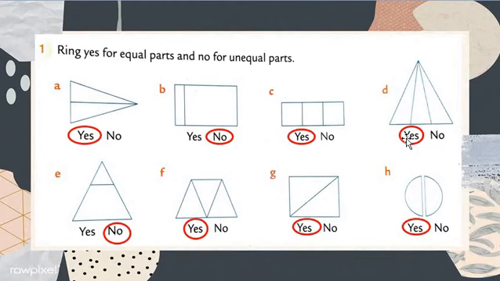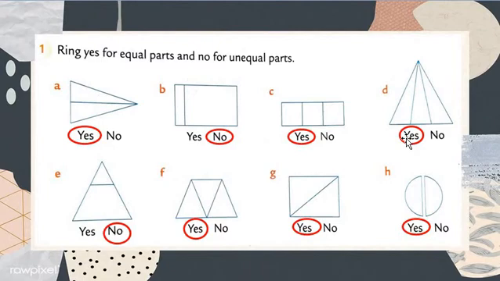Now here again comes a shape, not a rectangle, a triangle shape. Triangle shape is coming. My dear students, in the triangle shape, are equal parts there, meaning is equal space there or not? No, there is not equal space. No, yes, there is equal space. Okay, no is for unequal parts.